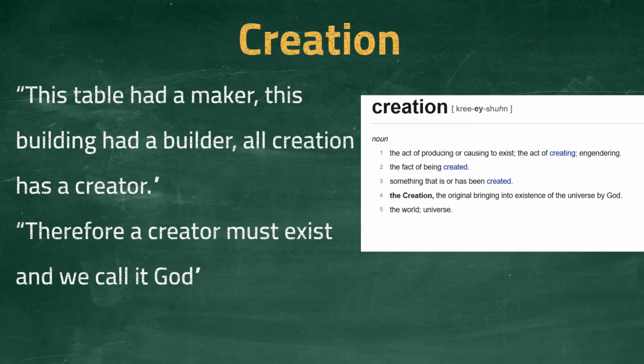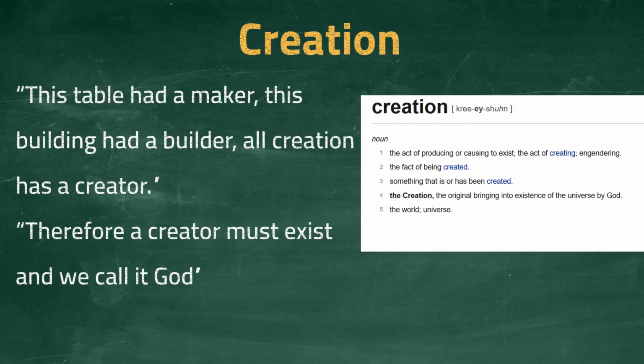The first meaning of the word creation implies the existence of a creator for the object that has been created, as in a building has a builder. The second meaning of the word creation, i.e. the universe, says nothing about it being created, never mind the existence of a creator. So it is wrong to equivocate these two different meanings for the word creation.